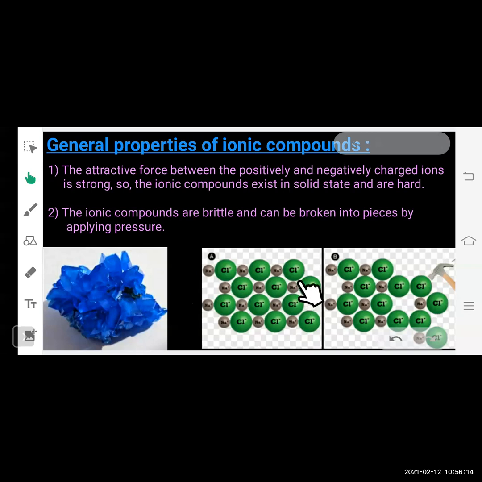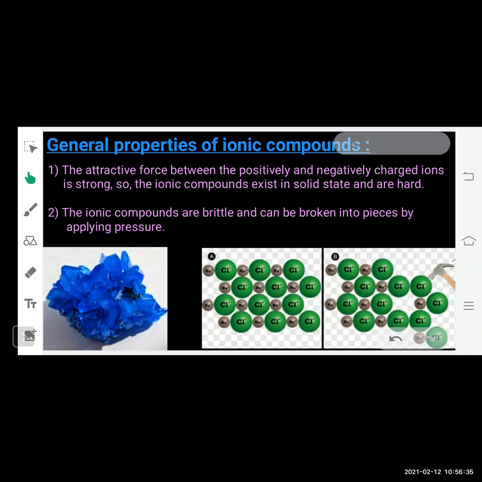When we look at the internal structure, how the ions are arranged in a compound, you can see how in a regular arrangement the ions are arranged together, giving a particular shape to the compound. If we want to break them, if we are hammering them, what happens?